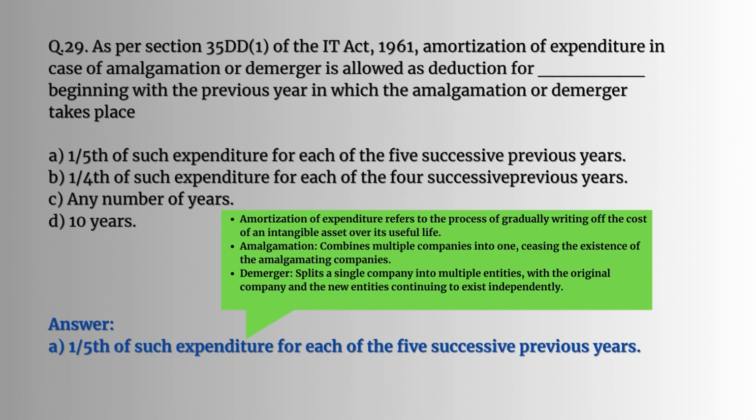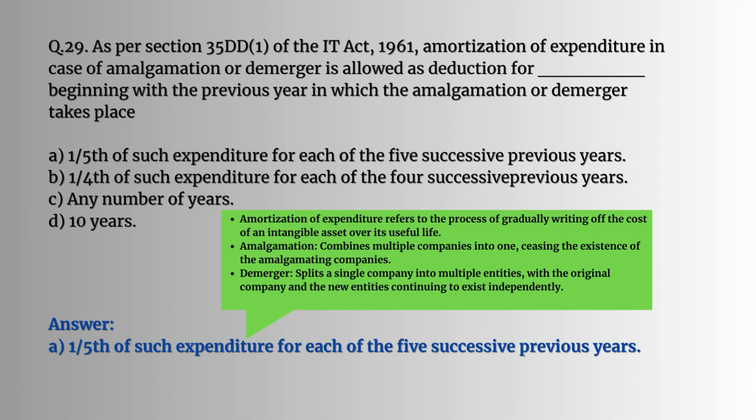Question number 29. As per section 35DD, amortization of expenditure in case of amalgamation or demerger is allowed as deduction for dash beginning with the previous year in which the amalgamation or demerger takes place. So what is amortization of expenditure? Amortization of expenditure refers to the process of gradually writing off the cost of an intangible asset over its useful life.